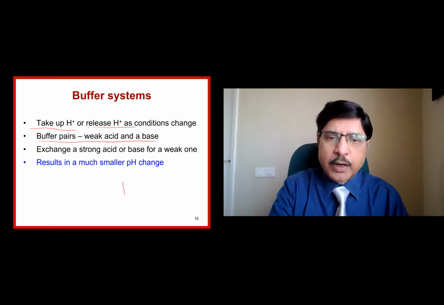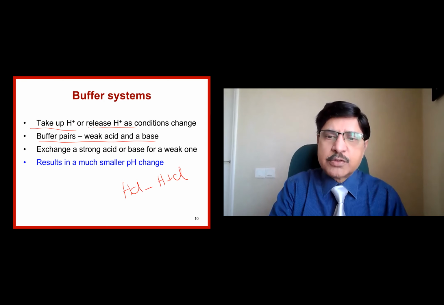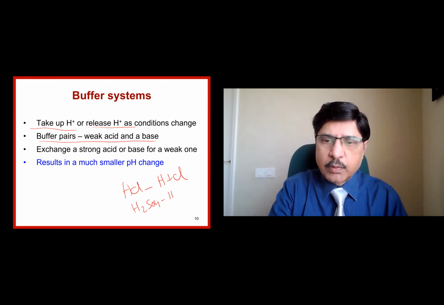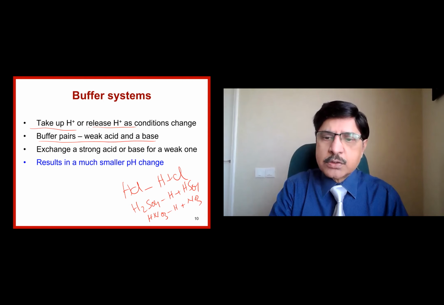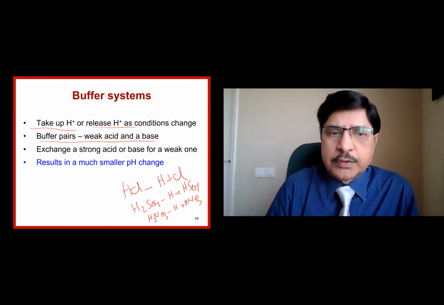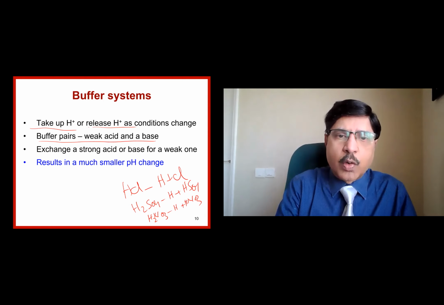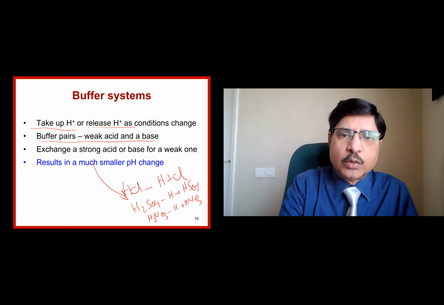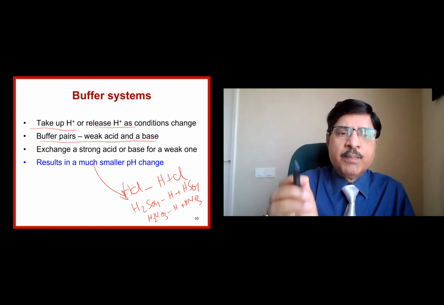Strong acid, for example, hydrochloric acid. It is a strong acid, immediately it becomes H and Cl. Likewise, sulfuric acid also dissociates immediately to H and HSO4. Like that, nitric acid, HNO3, also becomes H and NO3. So these are the various acids which dissociate immediately and are called the strong acids, and weak acids and weak bases are those which don't dissociate.